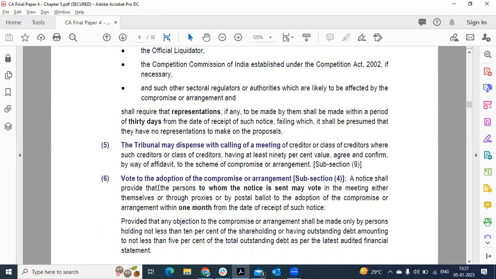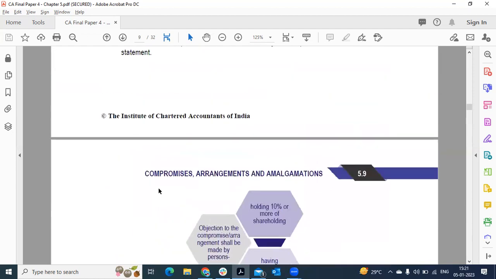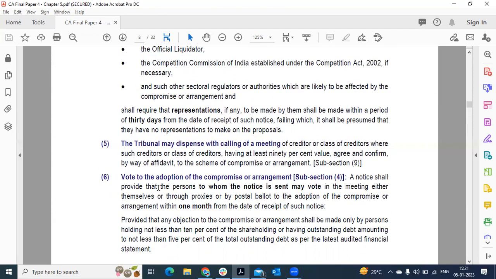When the application is made to an NCLT, the NCLT will accept or reject. But when it comes to the NCLT itself, if at least 90% of the creditors have accepted it, the NCLT will straight away accept the scheme without conducting any meeting or issuing a notice to the creditors. Notice should be sent.